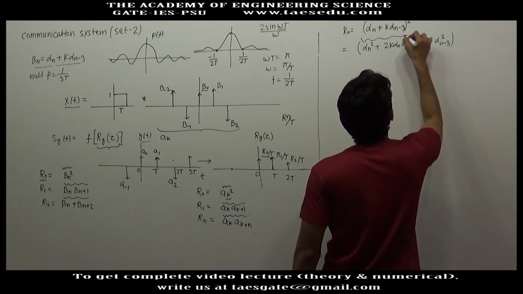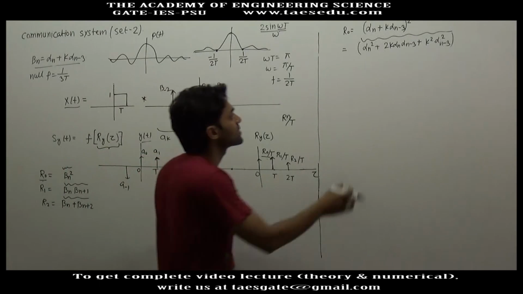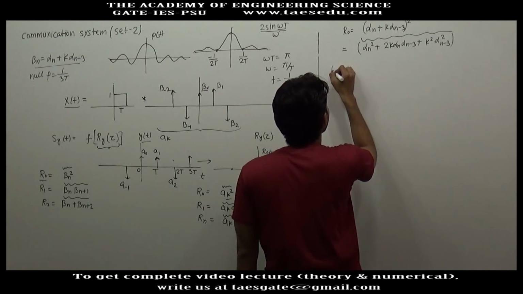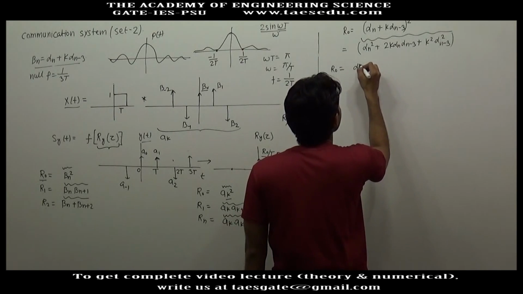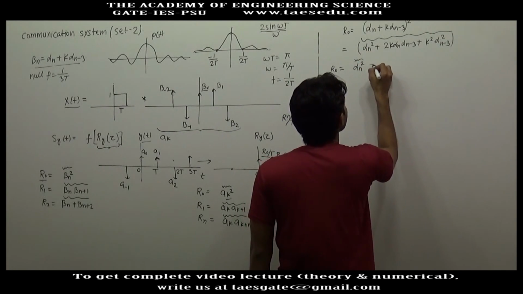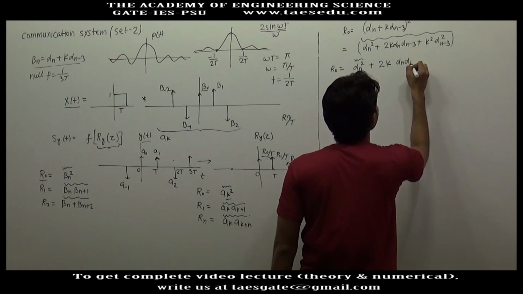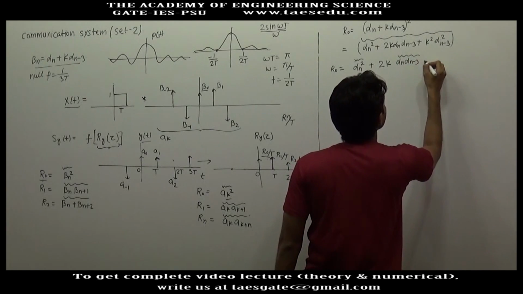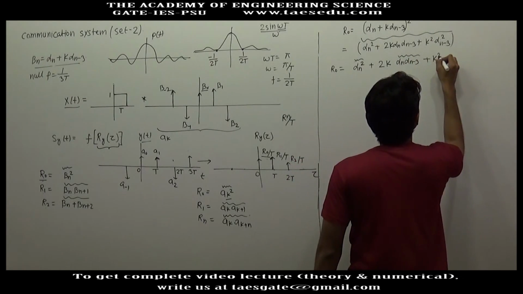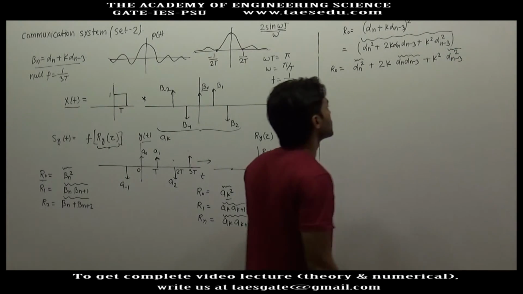We have to take its average. Taking the average is a linear operation, so you can separate it out. R0 will be the average of alpha n square plus 2k times the average of alpha n into alpha n minus 3 plus k square times the average of alpha n minus 3 square.